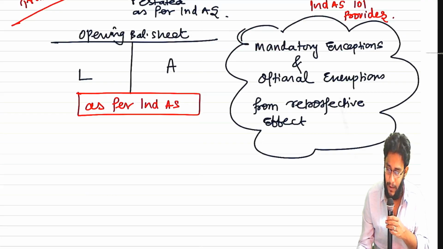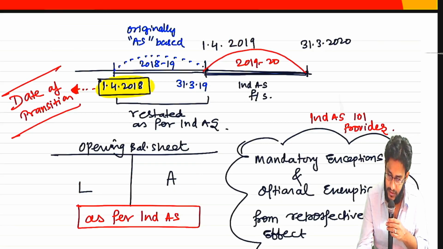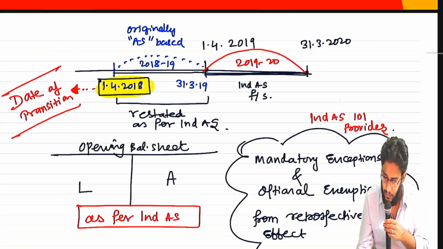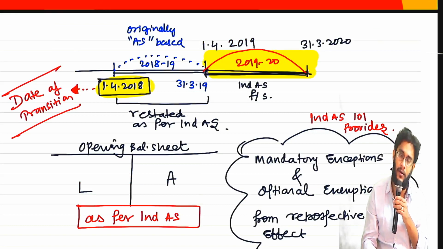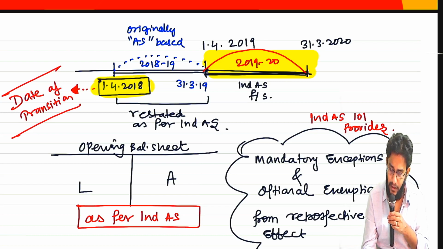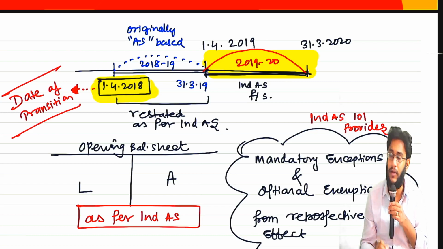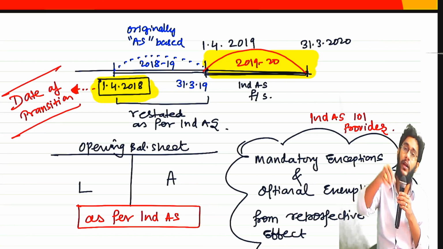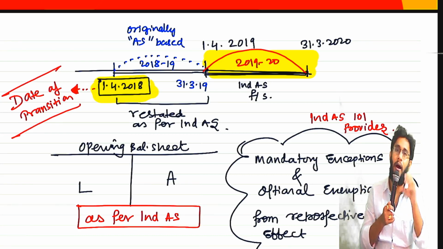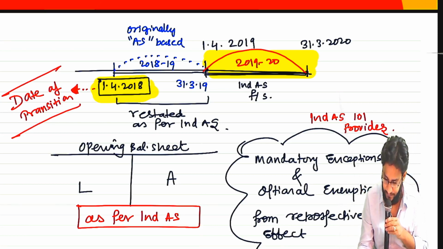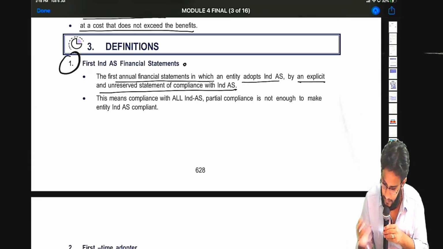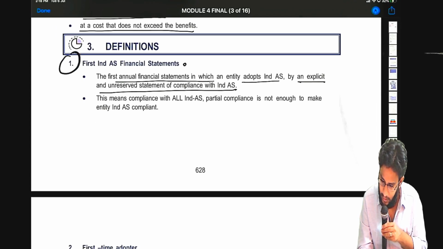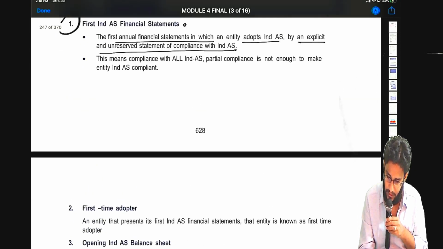In our example, what we just now discussed, this happened to be the first Ind AS based financial statements period. Based on this, we define the transition date. On our transition date, we have to prepare an opening Ind AS balance sheet. How to prepare our opening Ind AS balance sheet? The standard is giving us guidance. This means compliance with all Ind ASs. Partial compliance is not enough to make an entity Ind AS compliant. So this is one definition.